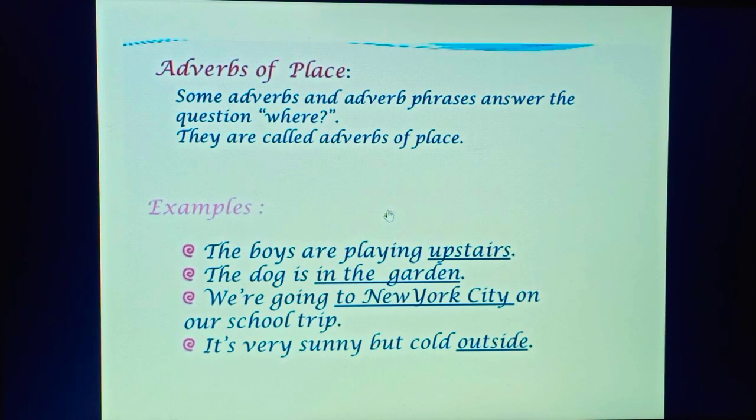Next example is: the dog is in the garden. So here, in the garden expresses the place of action. That's why it is an adverb of place, right?